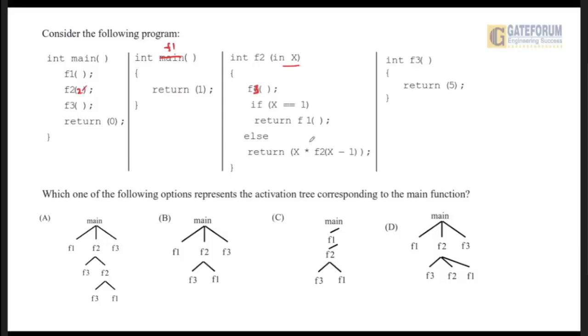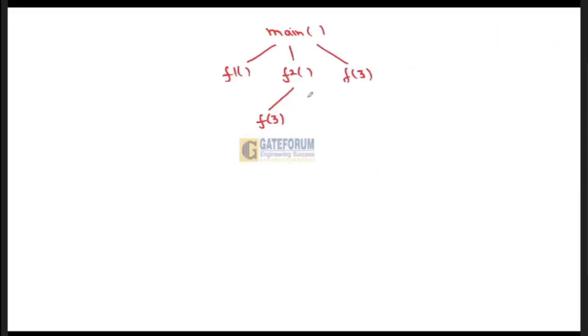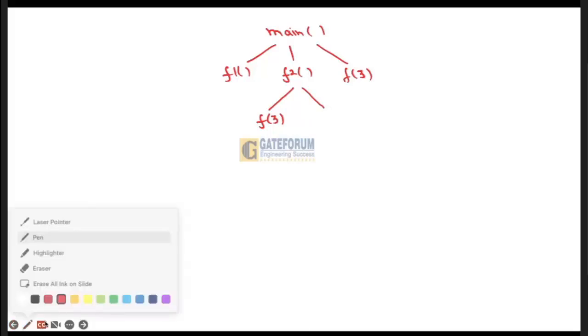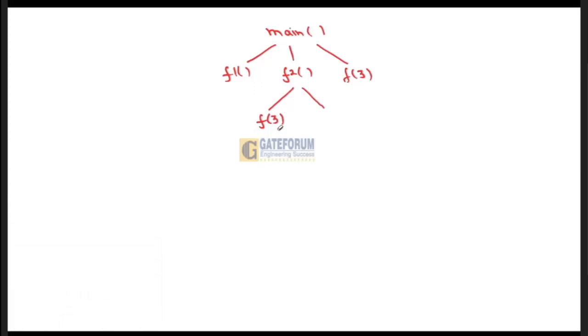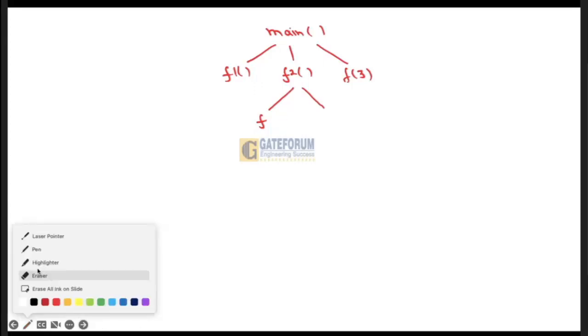What is it doing here? It is calling the function F2 again, this is a recursion, right? It is calling F2 of x minus 1, which is 2 minus 1, 1. So again it is calling the F2 function. Here the 3 is not a parameter, F3 is the name of the function.